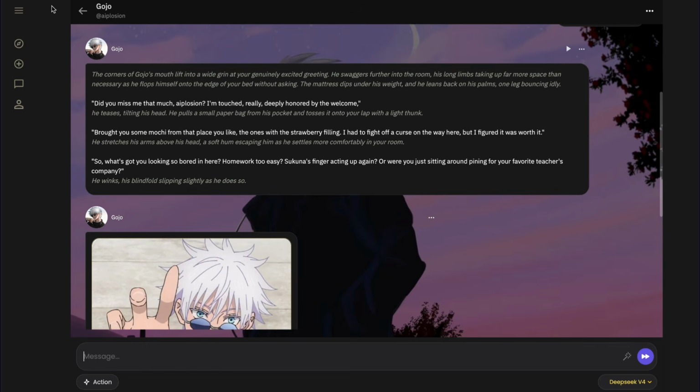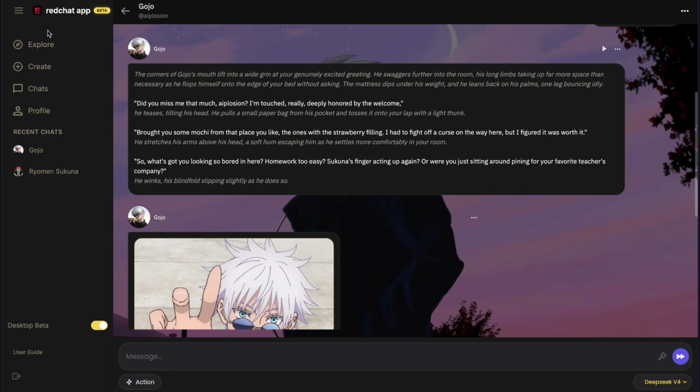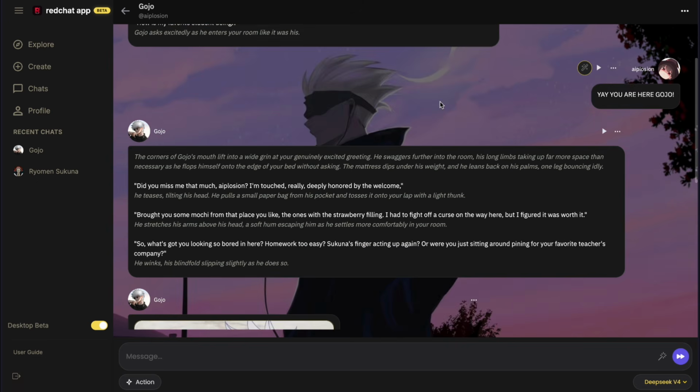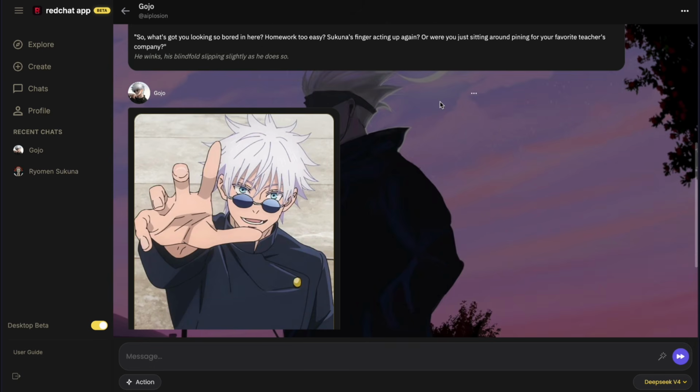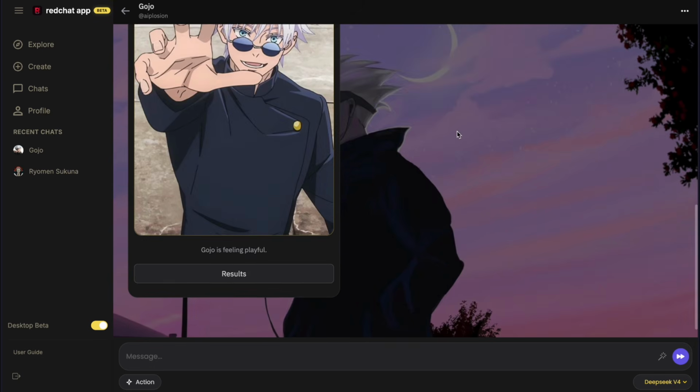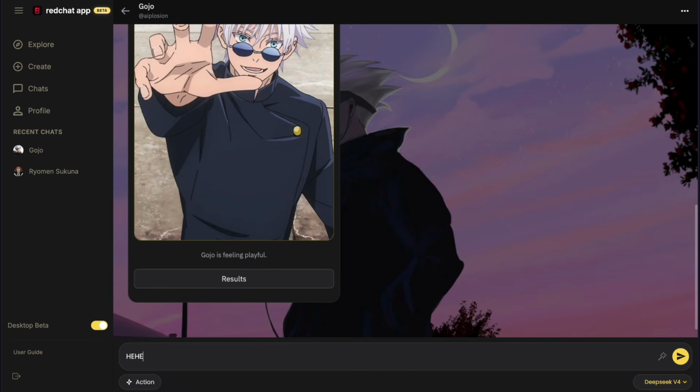But now Story Chat has released this new platform called Red Chat App. Red Chat App offers even more freedom to your AI characters and chats, and you can experience so many types of AI roleplays here. It's really crazy. It even has tons of characters here already.